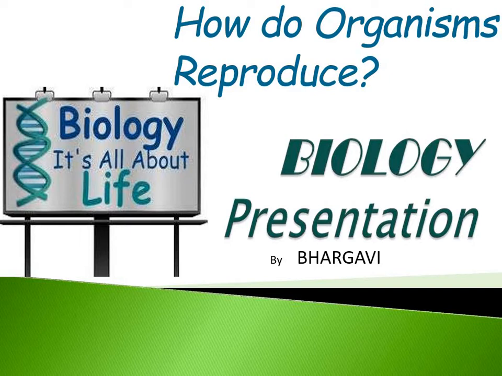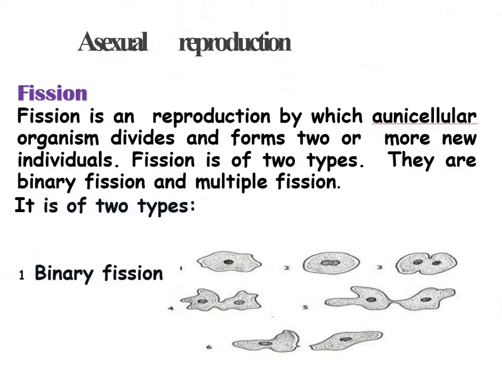In today's class, we are going to talk about the various modes of asexual reproduction. In the previous class, I just mentioned the different ways by which organisms can reproduce asexually. So today, we are going to pick up one by one all the different modes and discuss each one in detail. So let's begin.